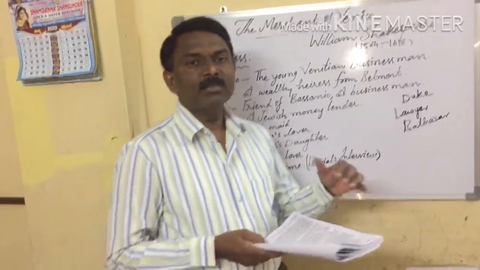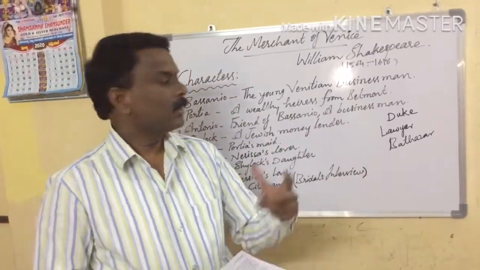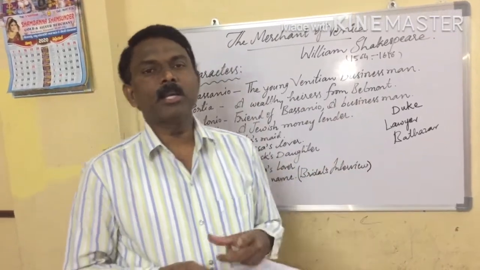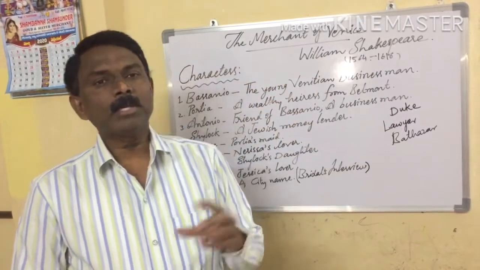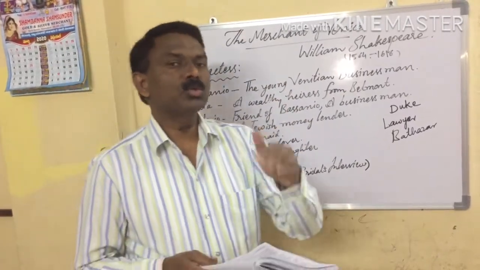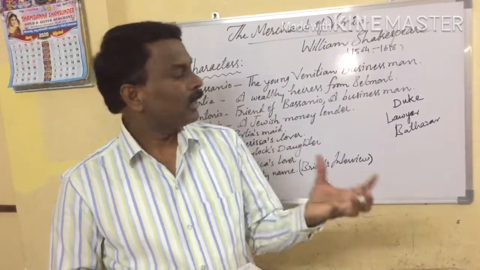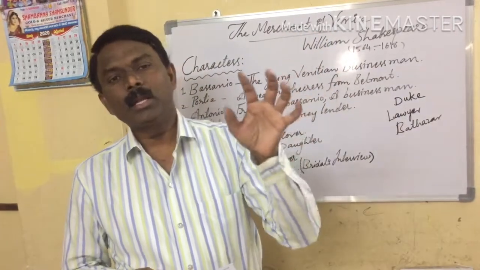So here, after reading the agreement, once again the Duke, the young lawyer and Bassanio, these three requested Mr. Shylock to show mercy upon Antonio, even saying they could pay the extra amount later.